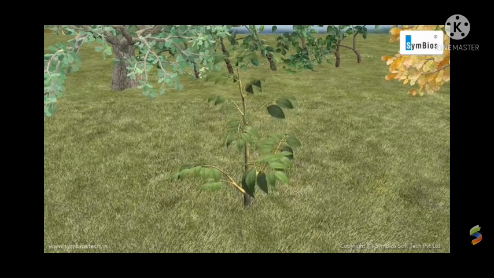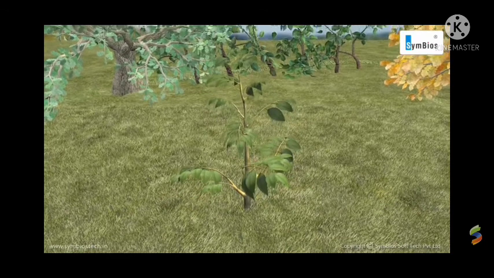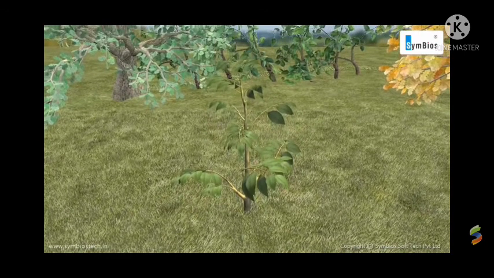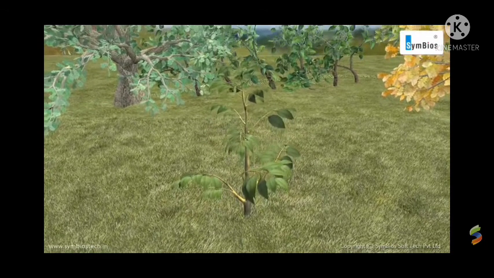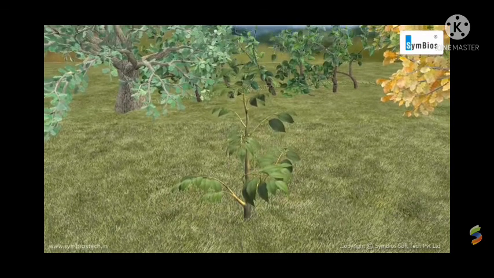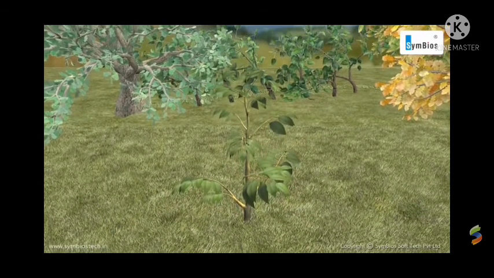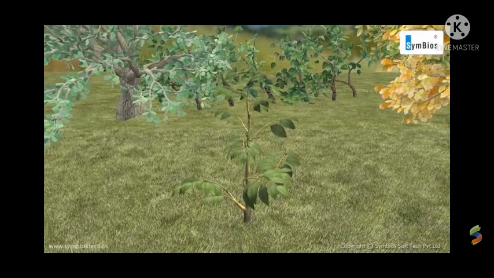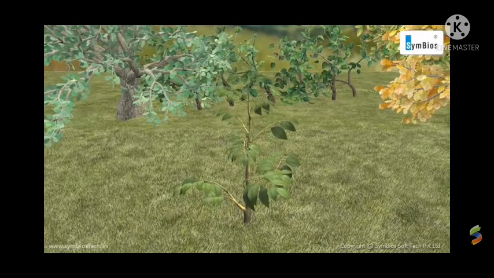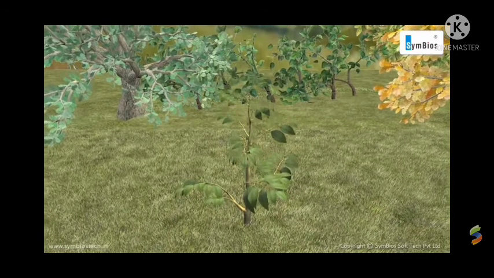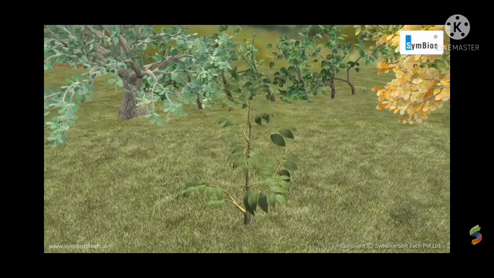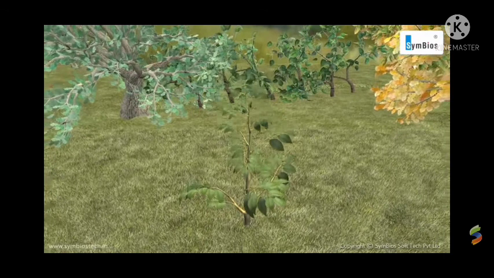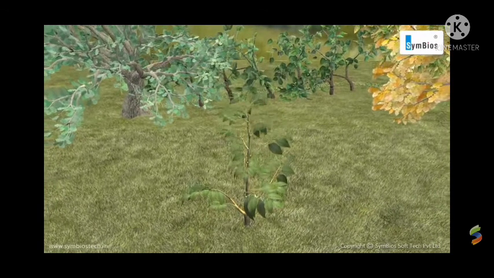In this way water and food are transported in plants. Water is transported by xylem and food is transported by phloem. Clear? So this is the transportation in plants. In this way water, minerals and food are transported in plants. I hope you understand this topic, transportation in plants.